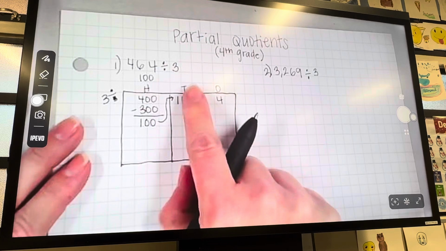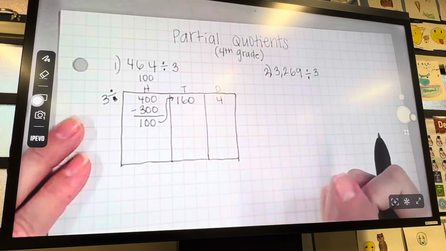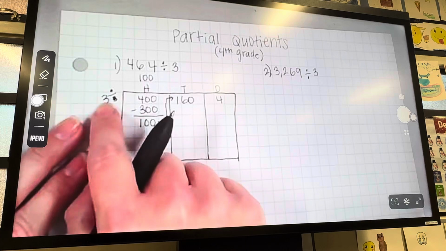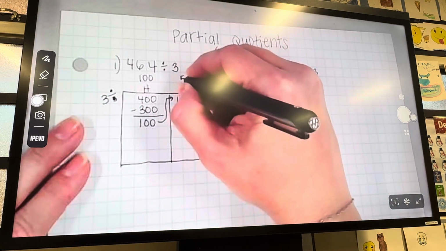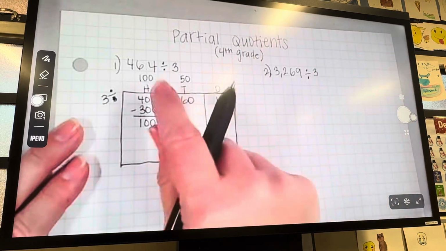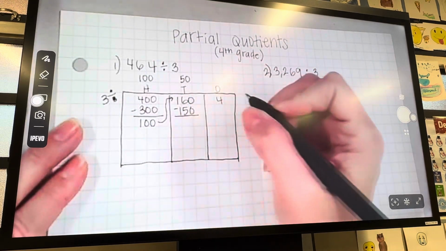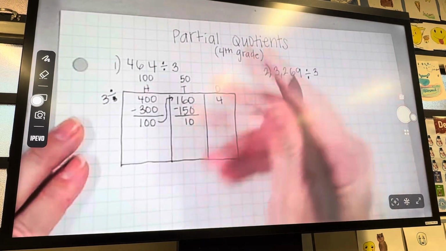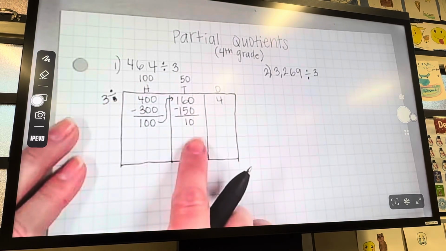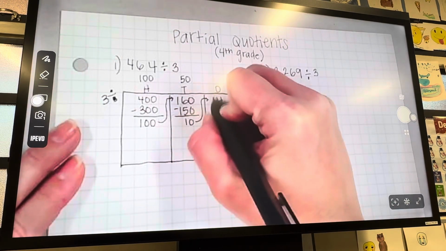So now we're thinking, can I take out 10 groups of 3, 20 groups of 3, 30 groups of 3, 40 groups of 3, 50 groups of 3 to get close enough to 160? Well, because of the powers of 10 rule, we know that 3 times 5 is 15, and we can add a 0 because it's the tens position. So 3 times 50, or 50 times 3, would be 150, and we're going to subtract again. Left over is 10. There's no tens that we could multiply by 3, since even 10 times 3 is 30, which is too many. We only have 10 left over. So now we're going to bring our 10 over to our ones column.